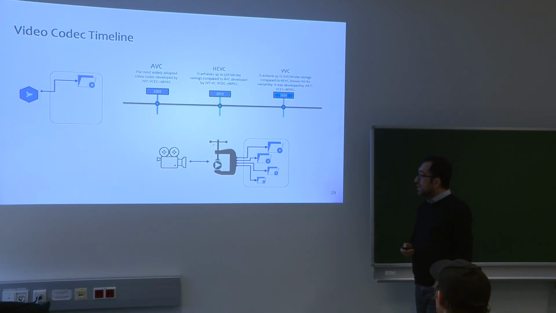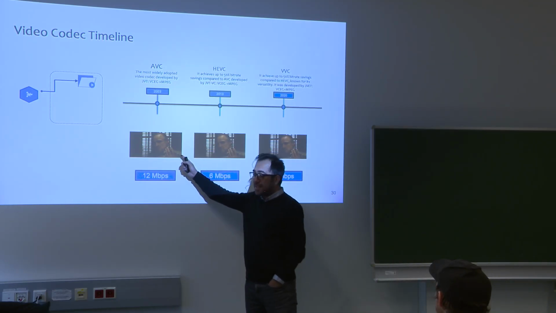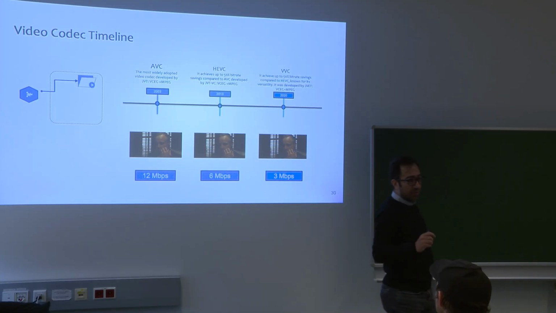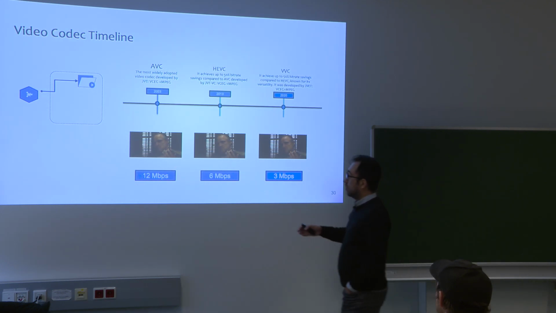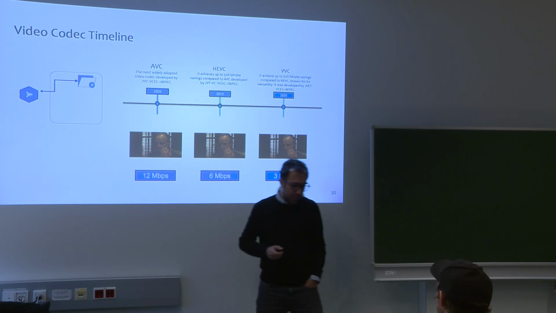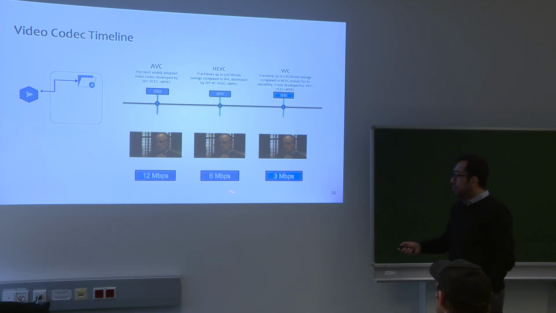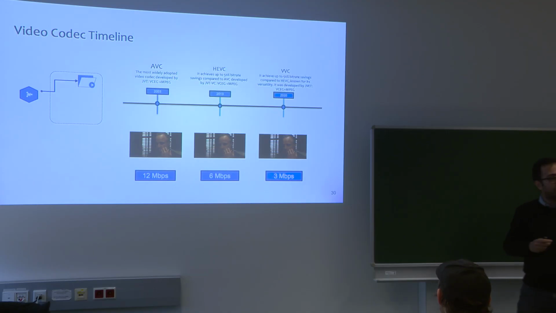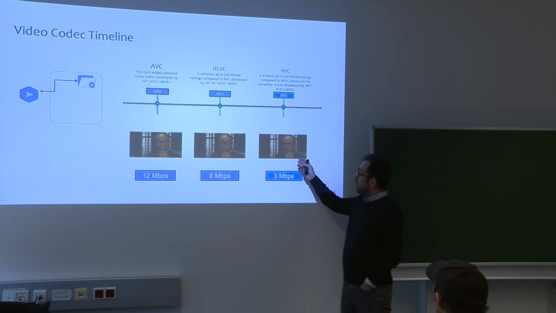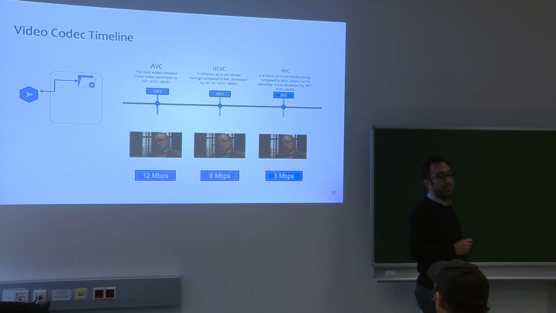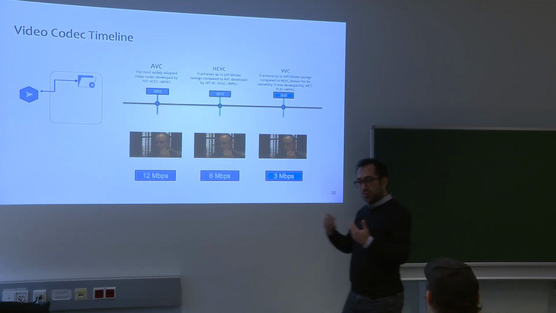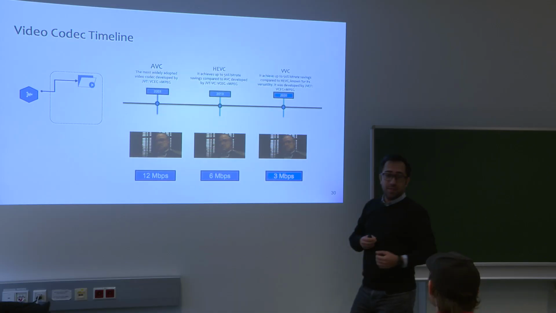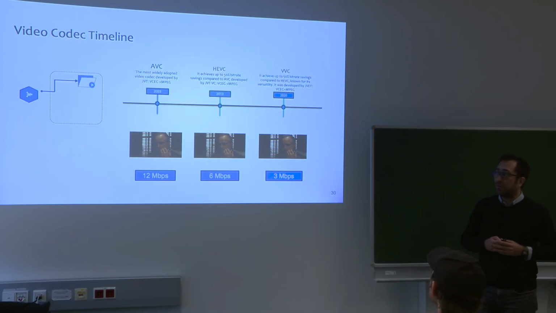What does this mean for us? Just as an example, for the same visual quality when we are watching a movie, if AVC requires 12 megabit per second to reach a certain quality, HEVC will require only 6 megabit per second. So the file size reduces around 50%. And this is even more for VVC, which reaches around 3 megabit per second. So the size of the file is reduced as we are going toward the newer codecs, because they are using more sophisticated tools for the encoding.